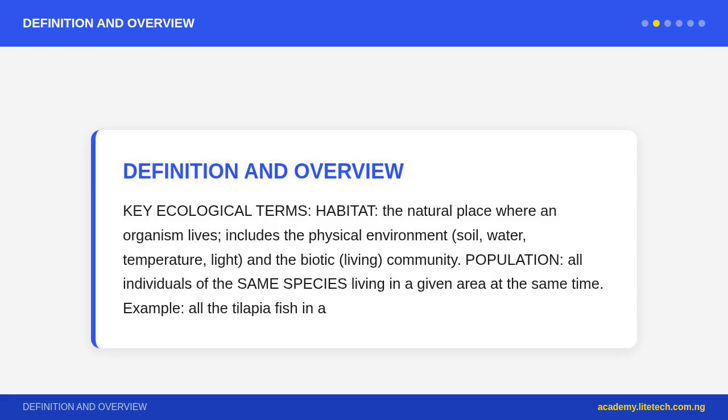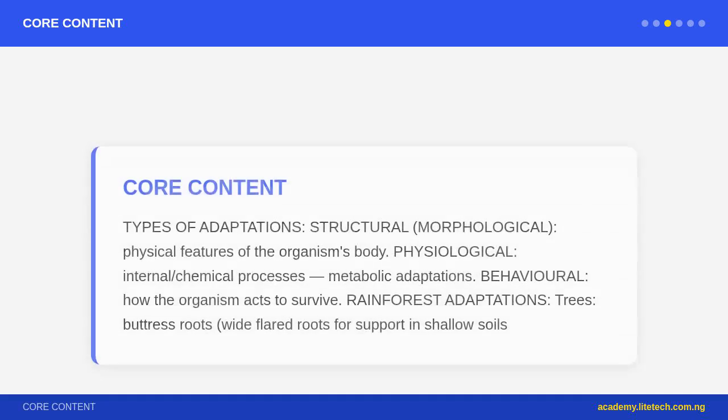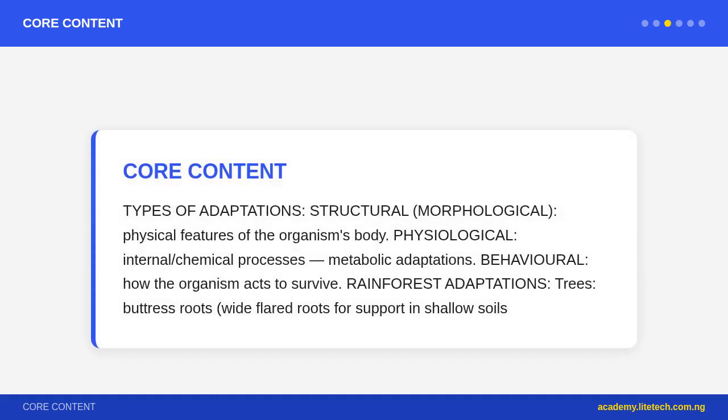Rainforest adaptations. Trees have buttress roots, wide flared roots for support in shallow soils, and large leaves to capture light on the forest floor. Drip tips on leaves shed rain quickly to prevent algae and mold growth. Animals have bright colors for communication or camouflage among colorful flowers, climbing adaptations, long limbs, prehensile tails, and nocturnal behavior to avoid heat.